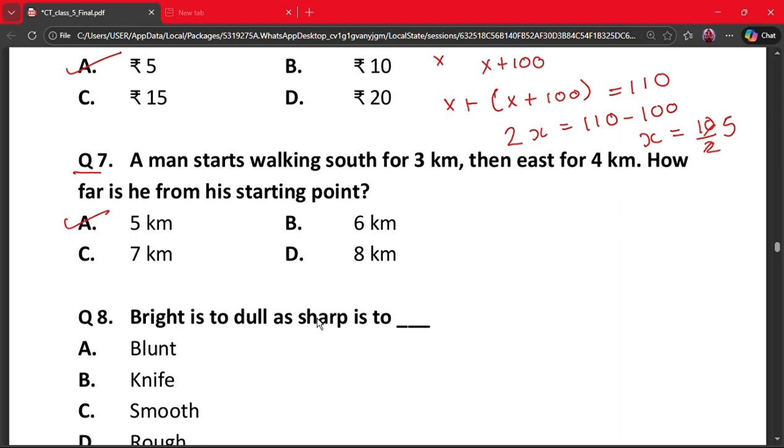Let's understand why. Because this forms a right angle triangle. South 3 kilometers, east 4 kilometers. So this forms a right angle triangle. So distance is equal to the square root of 3 squared plus 4 squared, which is equal to 3 3s are 9 and 4 4s are 16. This gives us 25, the square root of 25, and the square root of 25 is 5. So the correct answer is option A.